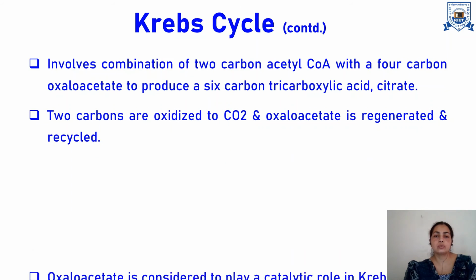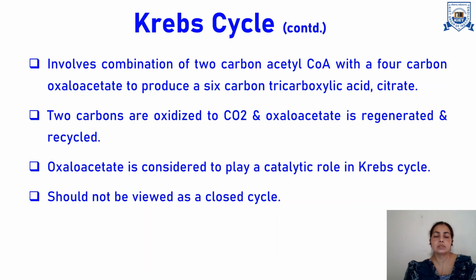So first of all, what happens in Krebs cycle? It involves combination of two-carbon acetyl coenzyme A with a 4 carbon oxaloacetate. That is the first step, and it leads to formation of 6 carbon tricarboxylic acid or citrate. Now these two carbons are further oxidized to CO2, and oxaloacetate is regenerated as it goes through the various steps, although there are total 10 steps in this pathway.